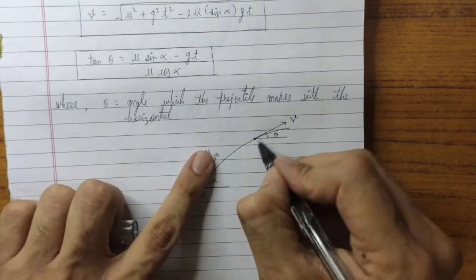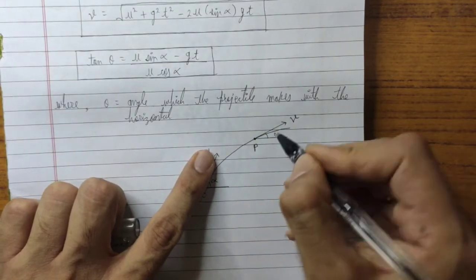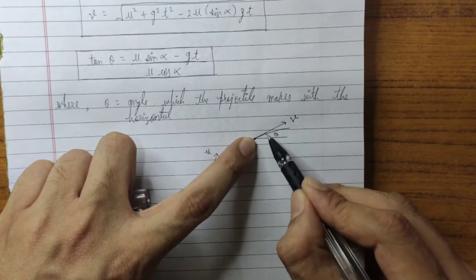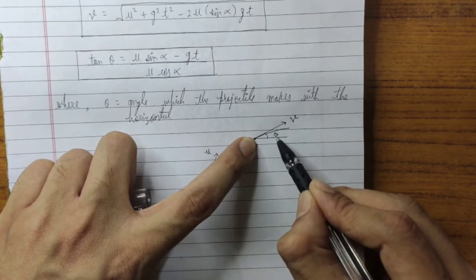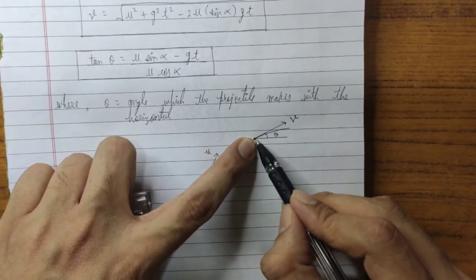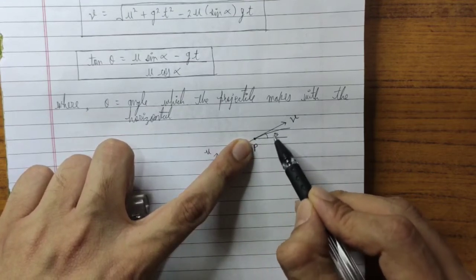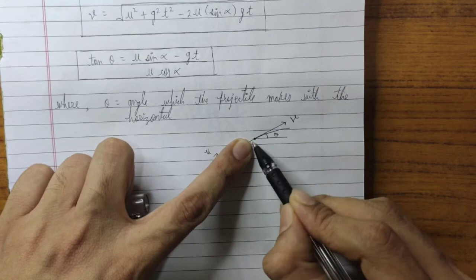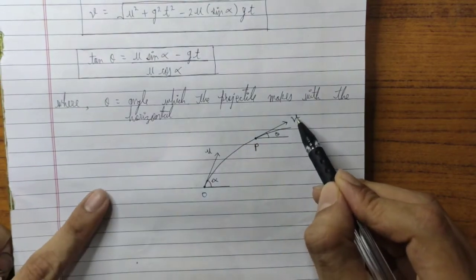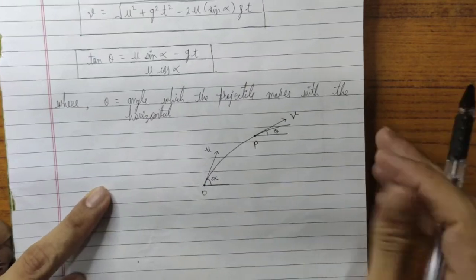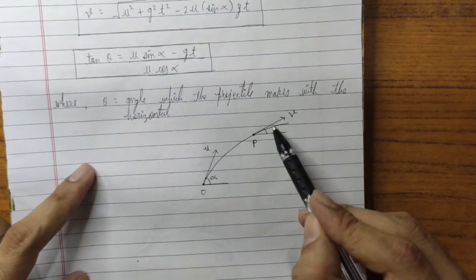Okay, suppose this is the position P. So at position P, after 3 seconds, this will be the velocity and this will be the direction theta. Okay, the direction will be theta and the velocity will be v. Note that this v and theta will be different from u and alpha. Okay, so now what will be the values of v and theta?